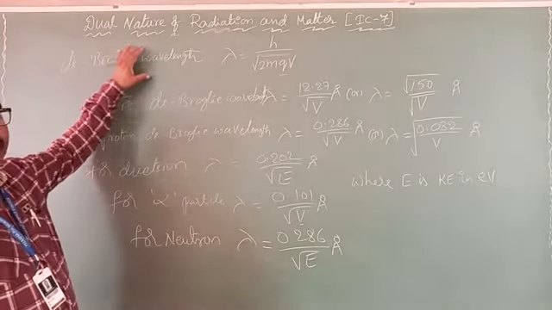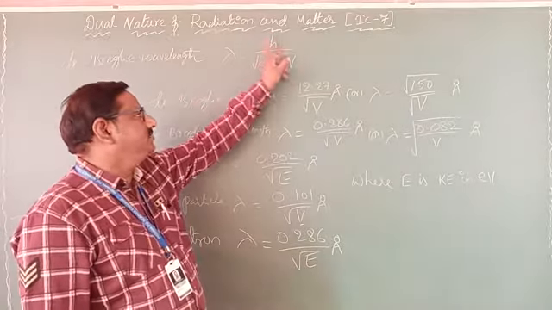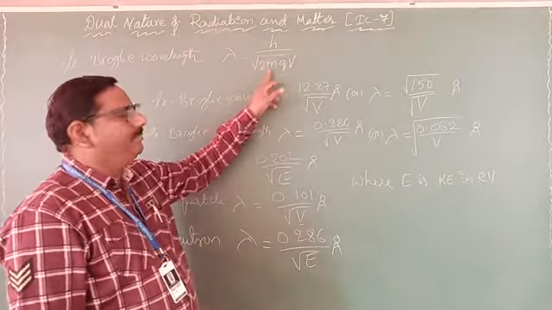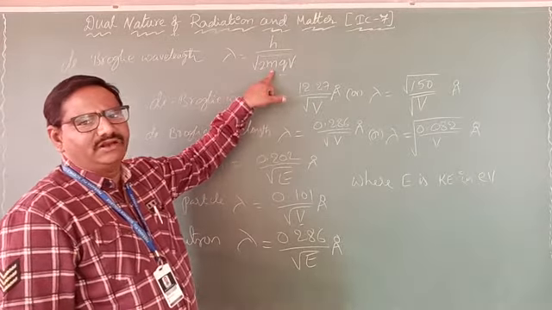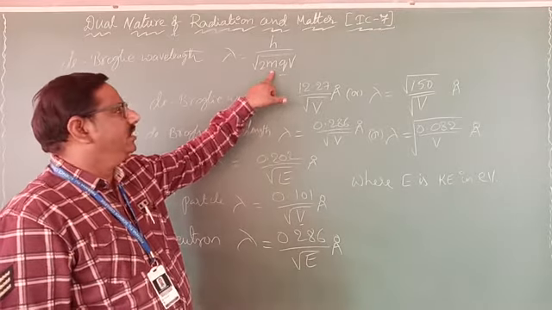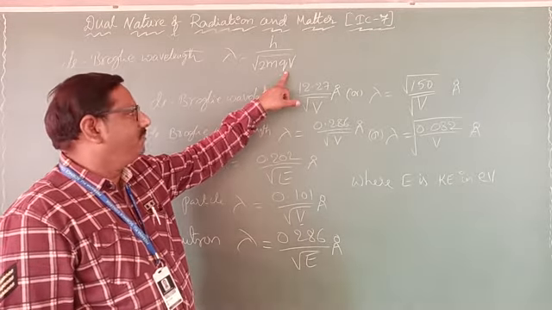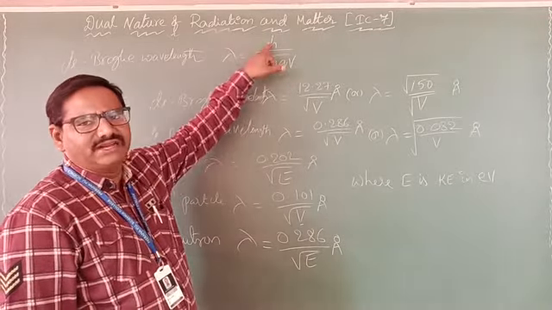The de Broglie wavelength, as we already know, is lambda equal to h by under root 2mqV. In it, substitute the mass of electron, 9.1 × 10^-31 kg, the charge of electron, 1.6 × 10^-19, and Planck's constant, 6.63 × 10^-34. If you substitute all these values, you get the de Broglie wavelength of an electron, which is 12.27 by root V angstroms, or under root 150 by V angstroms.